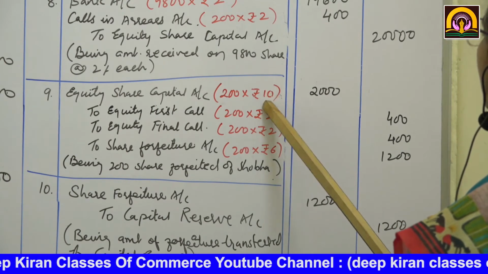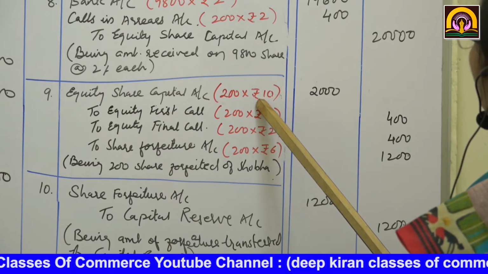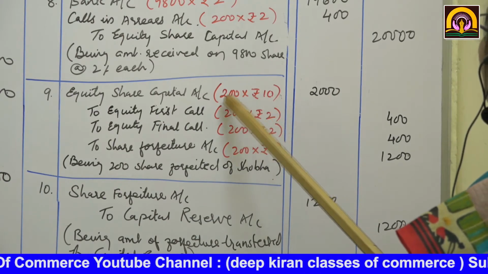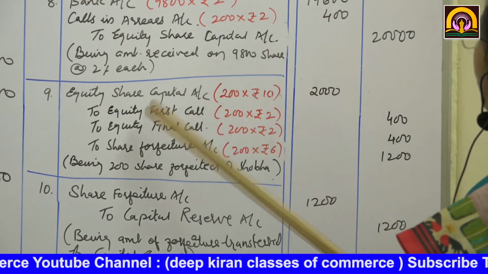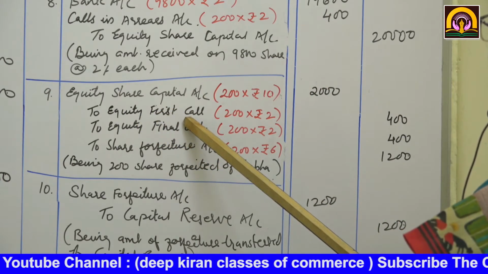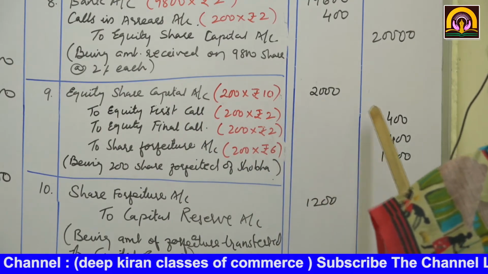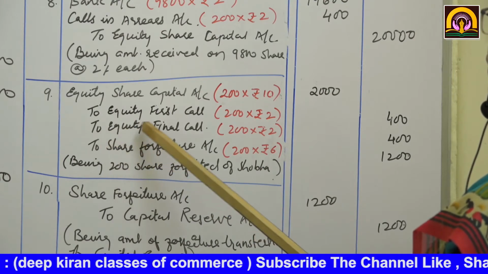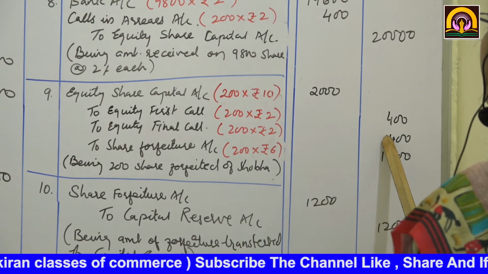Here the face value was 10, premium was 2, premium she had already paid, so no issues. So 200 into 10, 2,000. To equity first call, she did not pay this, 200 into rupees 2, 400. Even this is not paid. To equity final call, 200 into 2, again 400.